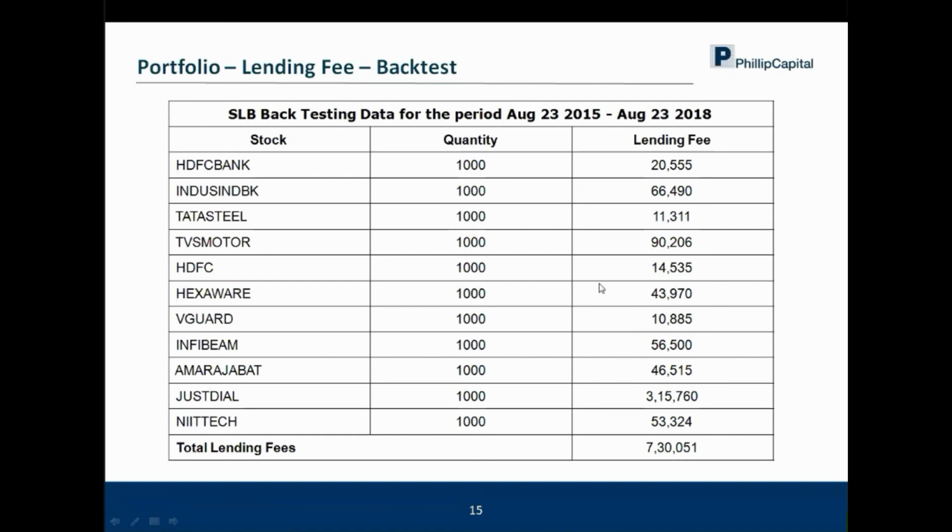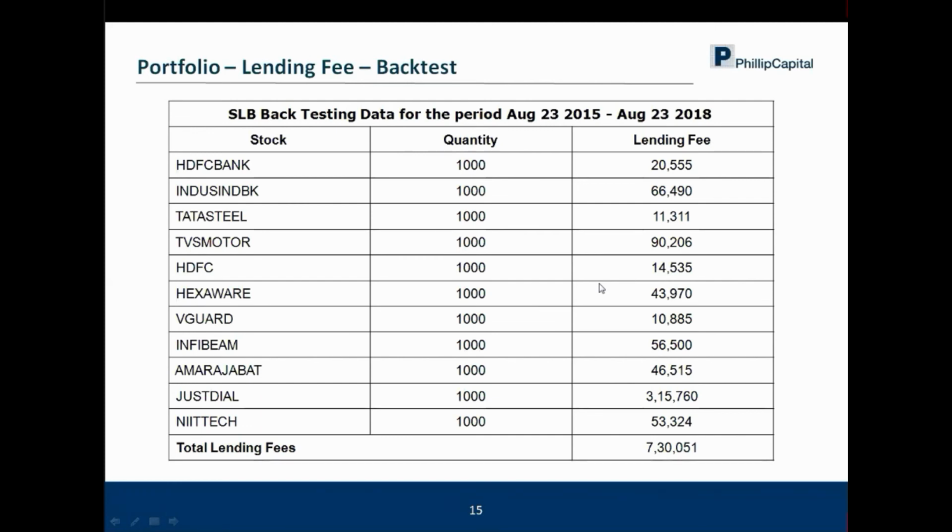Then there is a question about who the borrowers are. From market sources I've learned that many of them are basically the prop desks of some other broking houses. What they are doing is they put a certain amount of collateral, and now they want to generate a certain amount of alpha on that collateral, which is where that borrowing is happening.